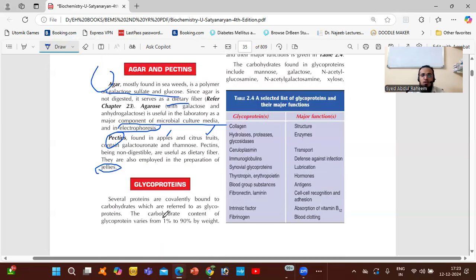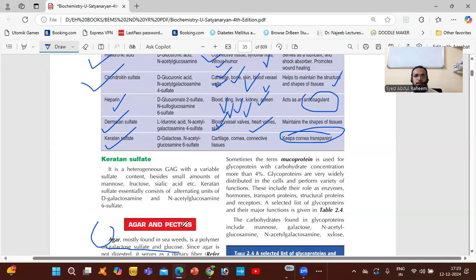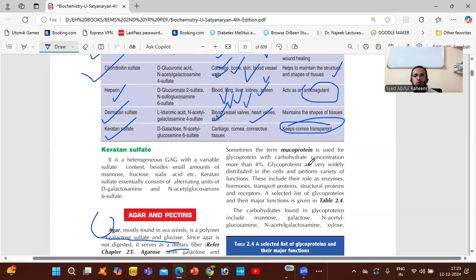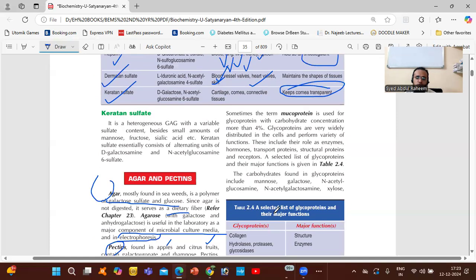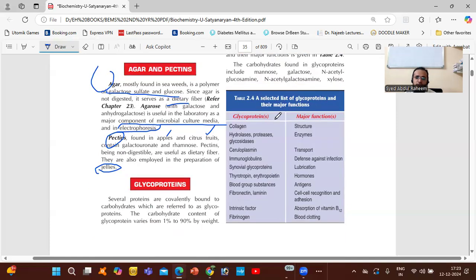Next, we have glycoproteins. The proteins which have carbohydrates are called glycoproteins. Sometimes the term mucoprotein is also used. In these, the carbohydrate concentration is about 4%, and the rest is protein. So what are those? Here is a selected list of glycoproteins and their major actions.